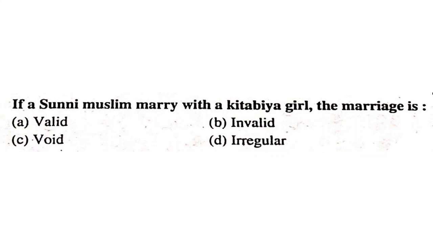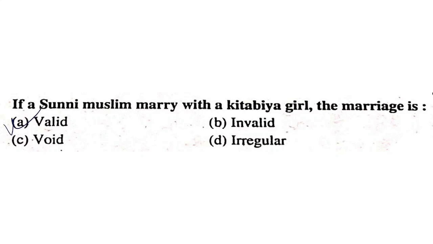If a Sunni Muslim marries a Kitabiya girl, the marriage is valid, invalid, void, or irregular? See, if a Sunni Muslim marries a Kitabiya girl, it is valid.